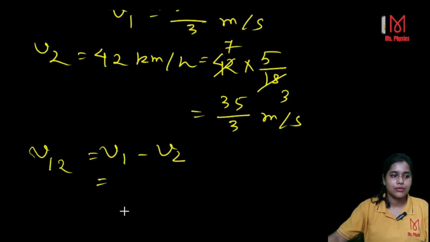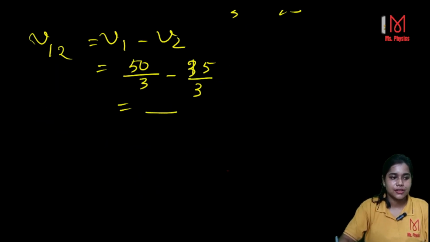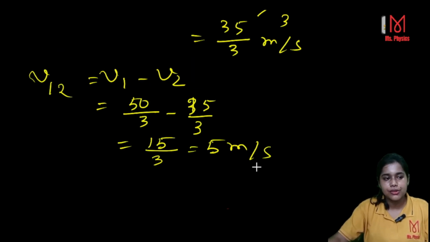Now you put the values: 50 over 3 minus 35 over 3 gives you 15 over 3. That means 5 meter per second. So that's the relative velocity of car 1 with respect to car 2.